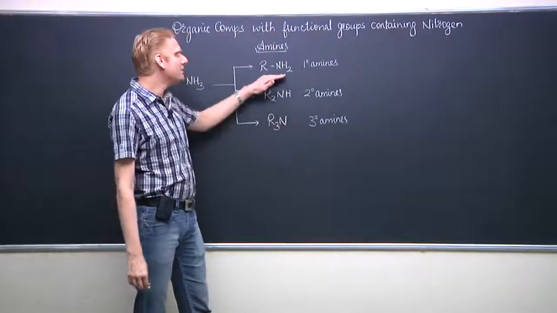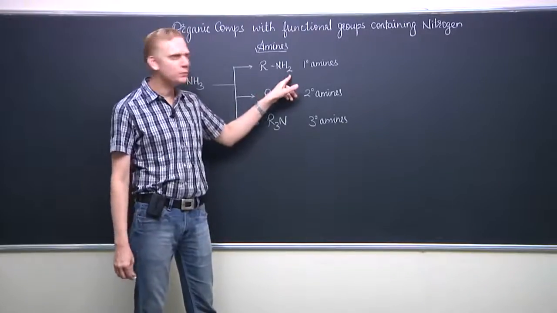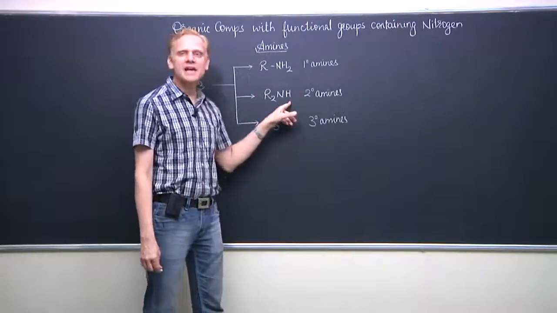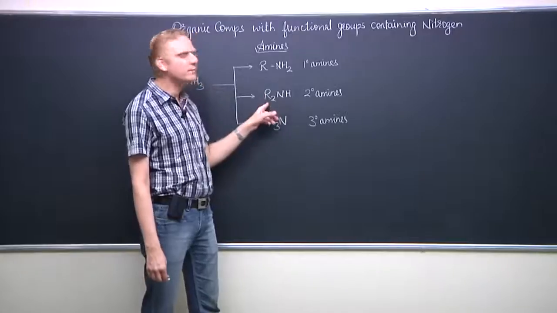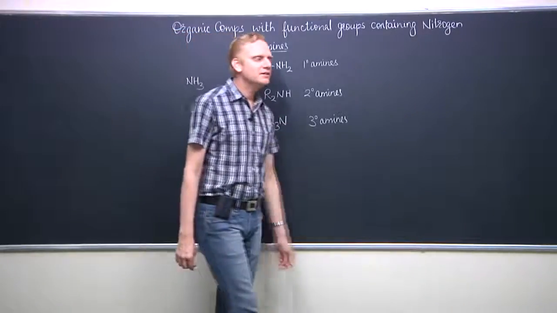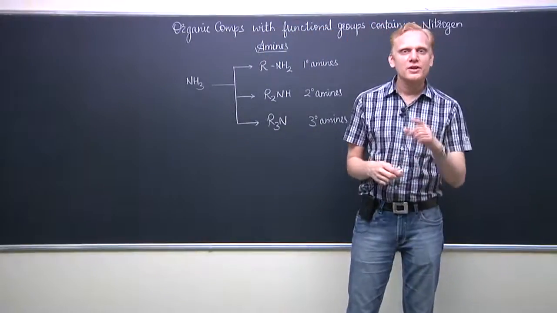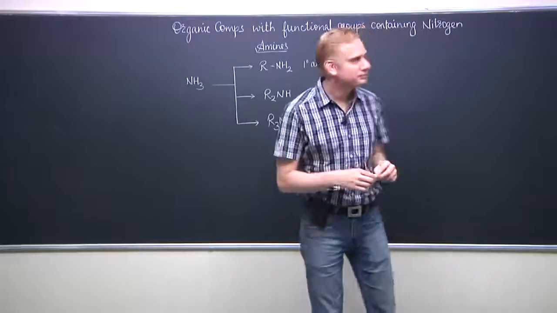So primary amines are the compounds in which the functional group is NH2, secondary amines have NH with the 2 hydrocarbon structures bonded, and the tertiary amines are the tri-alkyl derivatives of ammonia. We have one more thing here.